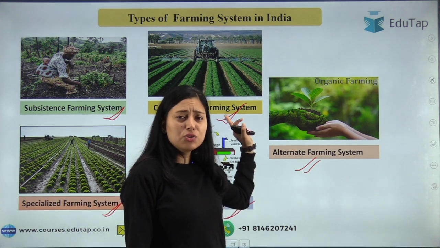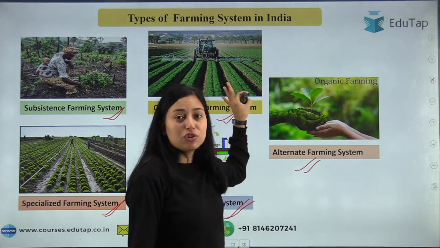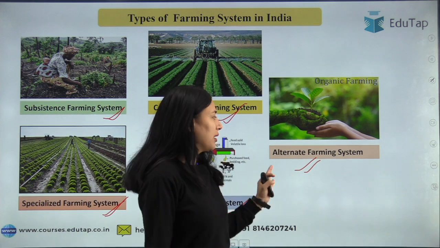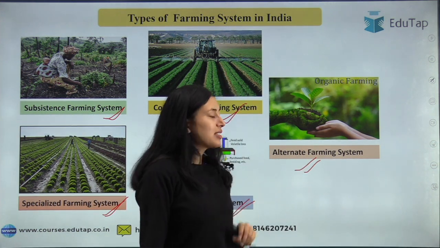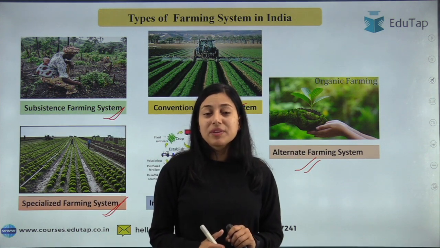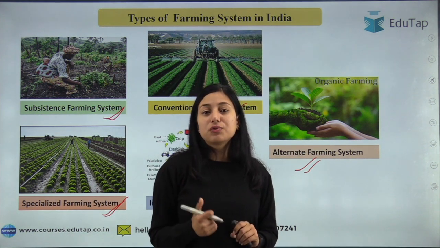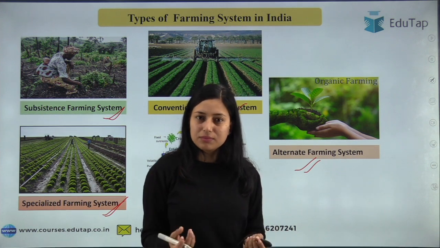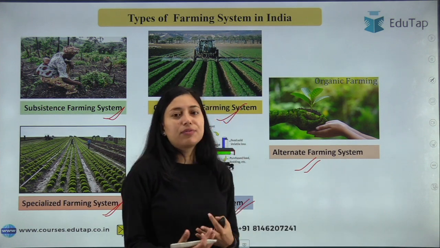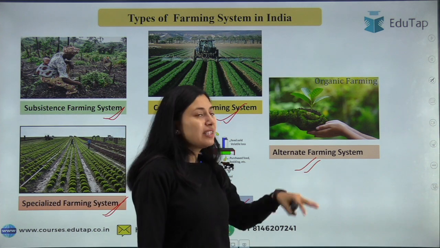Due to the drawbacks of conventional farming, we are shifting to alternate farming, which is like organic farming, where chemicals are not used and we use organic manures for crop production. Such type of farming system is known as alternate farming system.